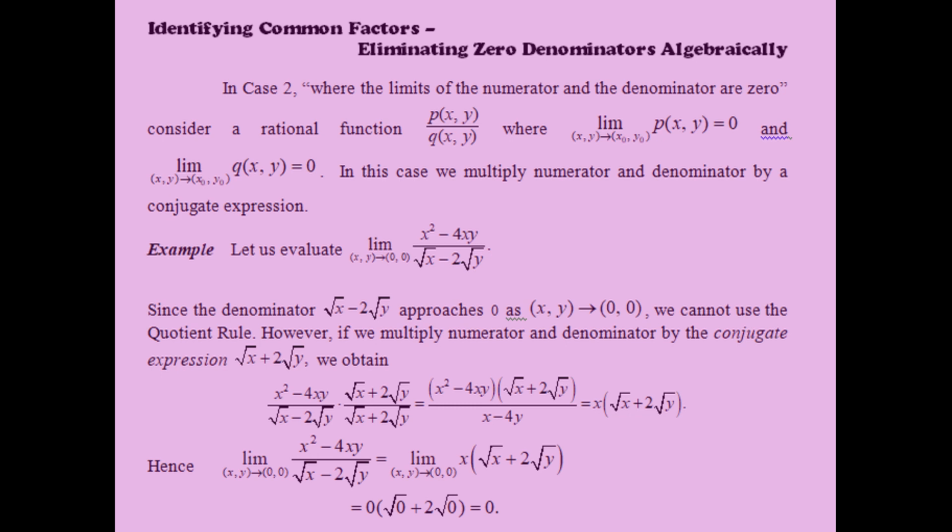Hence, the limit as (x,y) approaches (0,0) of x square minus 4xy by root x minus 2 root y is equal to the limit of x times root x plus 2 root y, which is equal to 0 times root 0 plus 2 root 0, which is equal to 0.